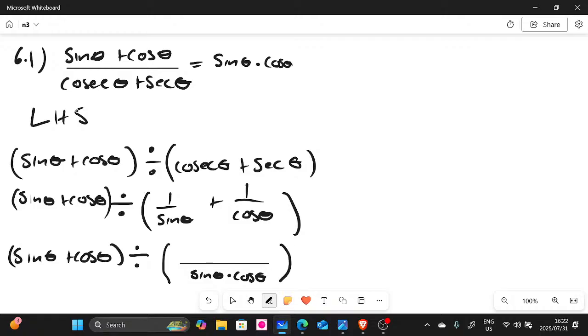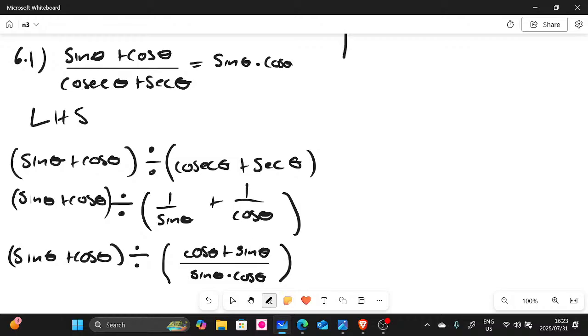Now you say sine cos theta divided by sine. What is it that you're going to be left with? You're going to be left with cos multiplied by this one there. And then you're going to have cos theta plus. And then we say sine theta multiplied by cos divided by cos. It's going to give you sine multiplied by this one. So that one is going to give us sine theta.